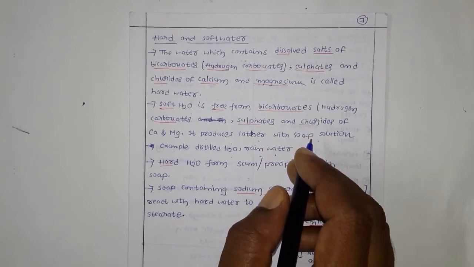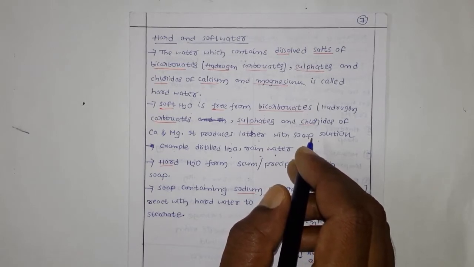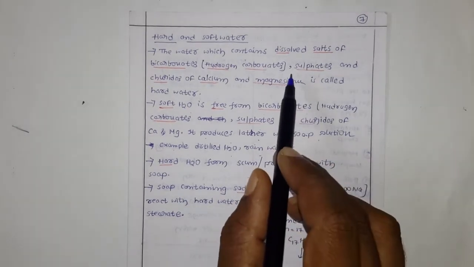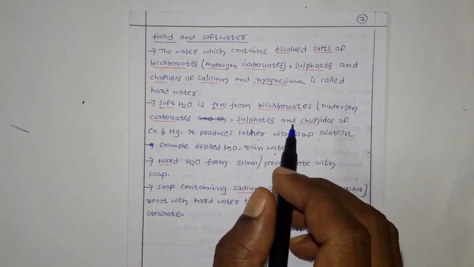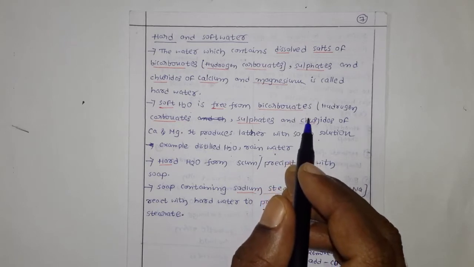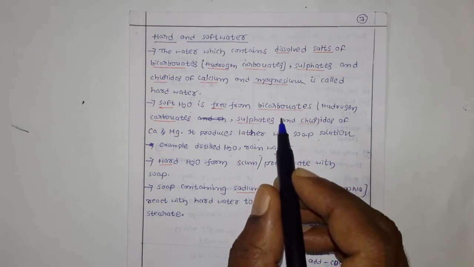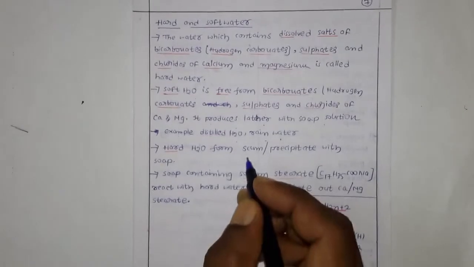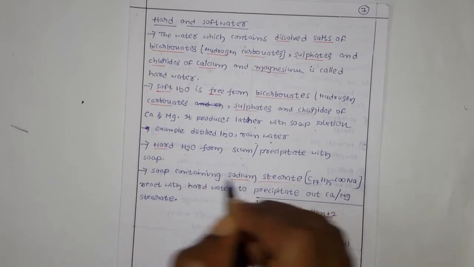Generally, distilled water produces more lather with the soap, whereas groundwater doesn't give that much lather, because groundwater contains some amount of calcium and magnesium salts. It is not all calcium and magnesium salts, only the bicarbonates, sulfates and chlorides. So hard water generally forms some scum or precipitate with soap.